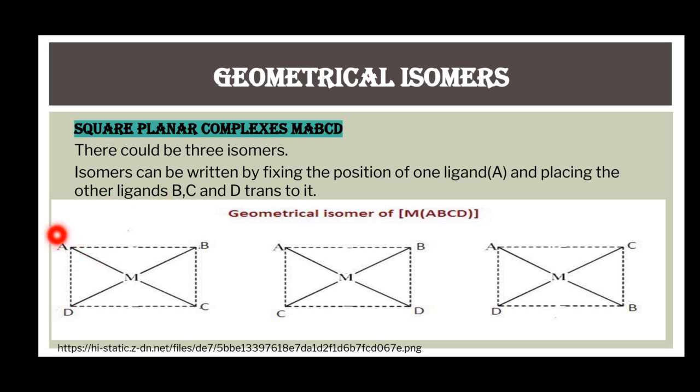Like if we fix the position of ligand A, and by placing all other three ligands trans to this ligand, we get three possible arrangements of a complex, and these three possible arrangements are the different isomers of such a complex.